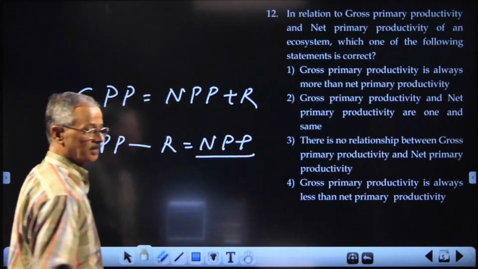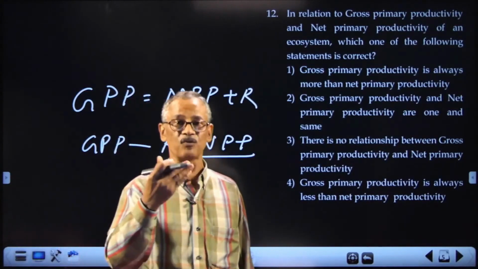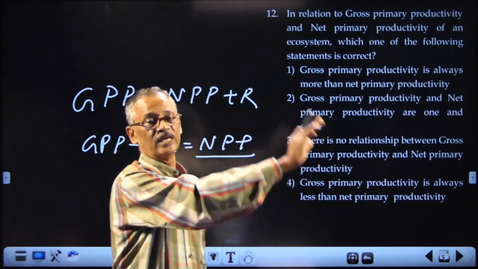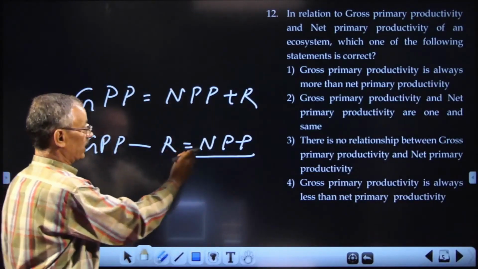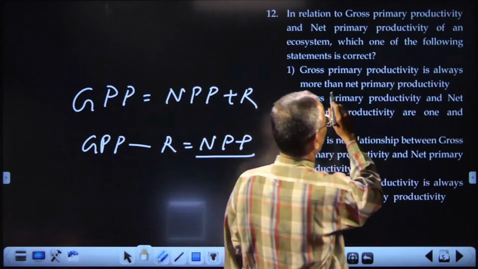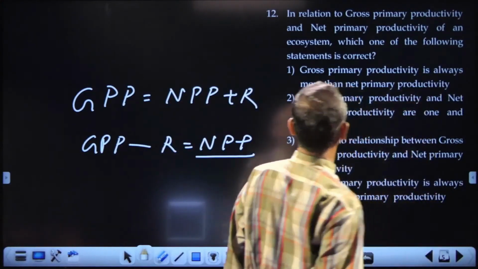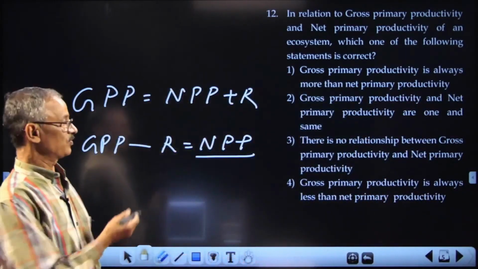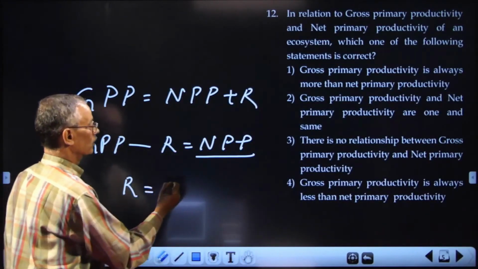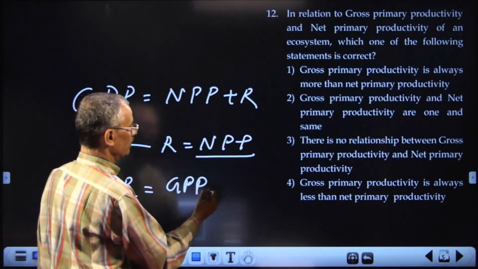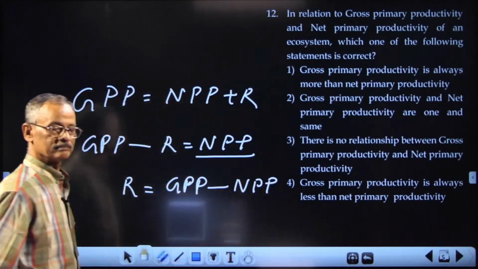This NPP is important in an ecosystem because it is available for the next one in the chain. So, GPP is always greater than NPP. Gross primary productivity is always more than the NPP. This is the equation. Or R is equal to GPP minus NPP. Got it?